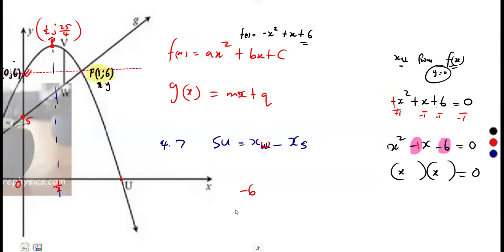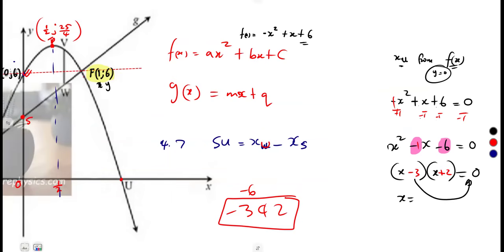X. So for -6, there is -3 and 2. Multiply this, you get -6, add, you get -1, -3 plus 2. So that will give us the x values. X is equal to -3 here, it's going to give us a +3. +2 is going to give us what? A -2. So those are the x-intercepts of F.